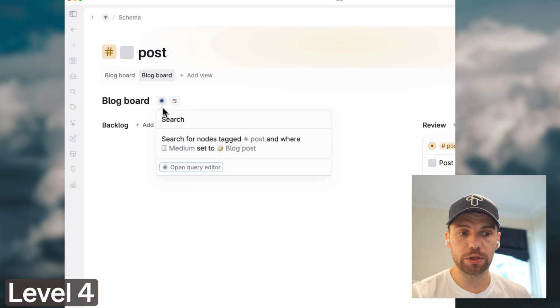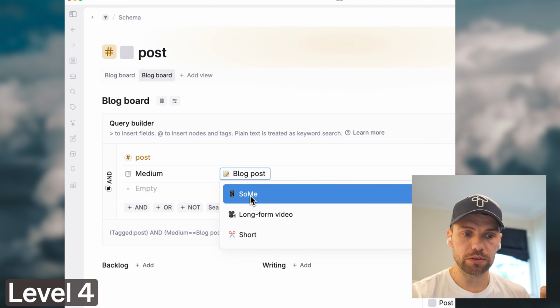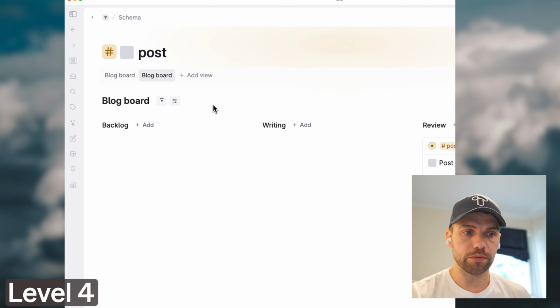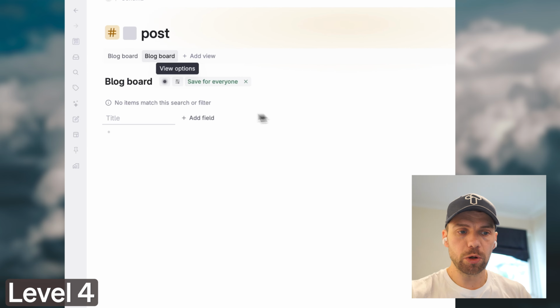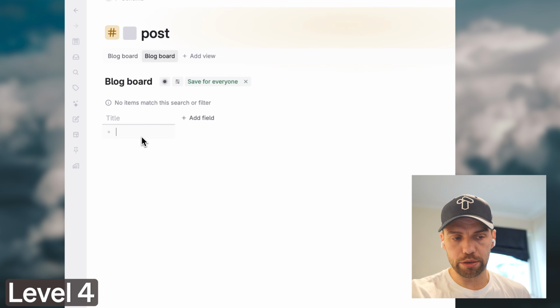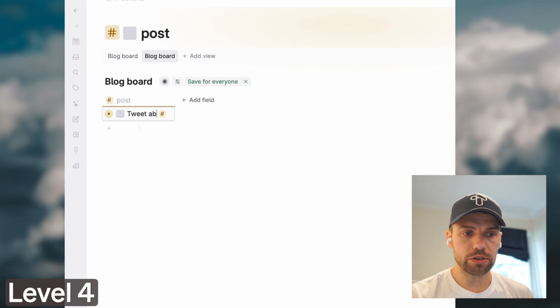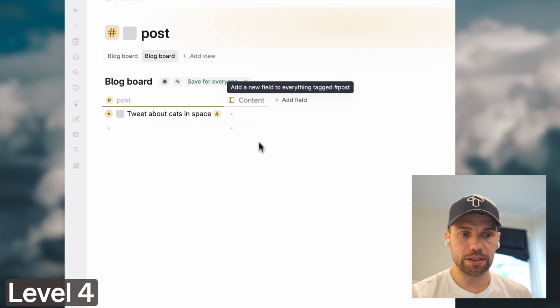And let's go into the search and set the medium field to look for social media instead. And then obviously you have to rename it. I think I set this to be a table. And because we don't have any social media posts yet, you don't see anything in this table. So I just start creating one by typing inside this table view. And then I can finally add the fields.